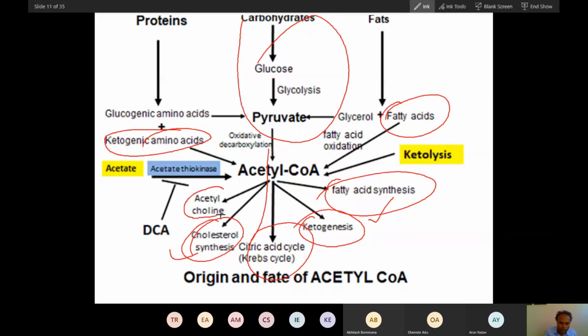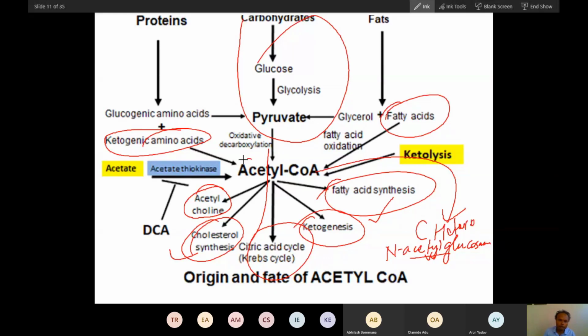In nerve terminals, just don't forget this, acetyl will be transferred to choline to form acetylcholine. And acetyl will also be transferred to some carbohydrate for synthesis of heteropolysaccharide. You must have heard the term N-acetyl glucosamine. Haven't you heard that term? Yes, sir. So there, acetyl is also utilized for heteropolysaccharide.